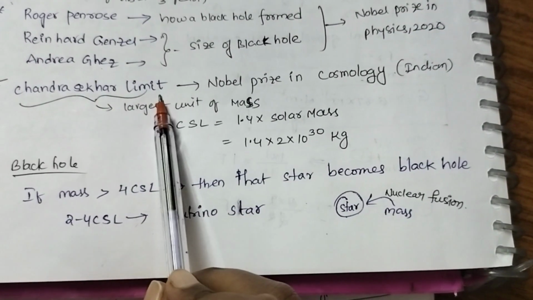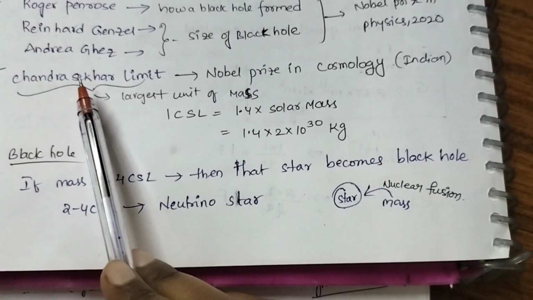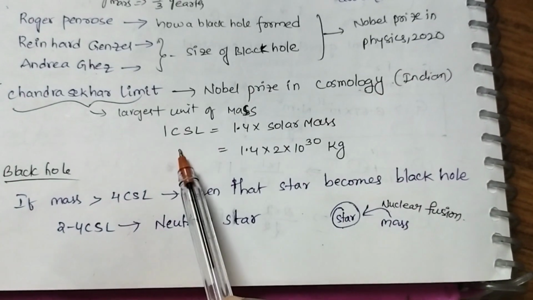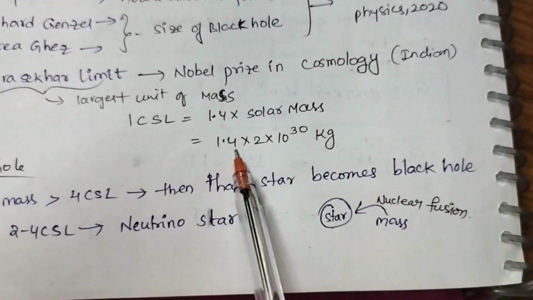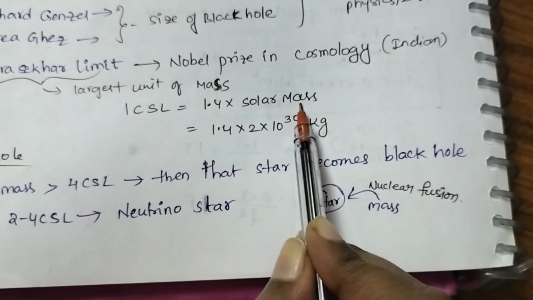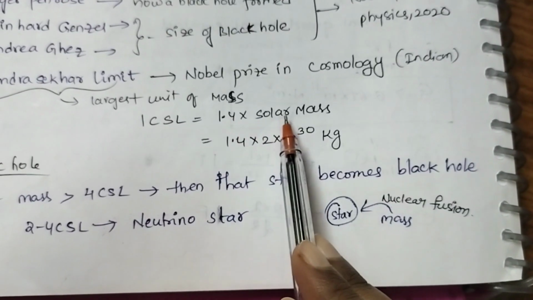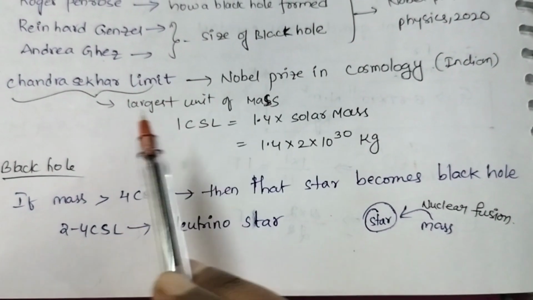Chandrasekhar limit. Chandrasekhar limit is the largest unit of mass. Chandrasekhar is an Indian person. He got the Nobel Prize in Cosmology. One Chandrasekhar limit is equal to 1.4 times solar mass. What is solar mass? Solar mass is 2 into 10 power 30 kg. So one Chandrasekhar limit is equal to 1.4 times solar mass.